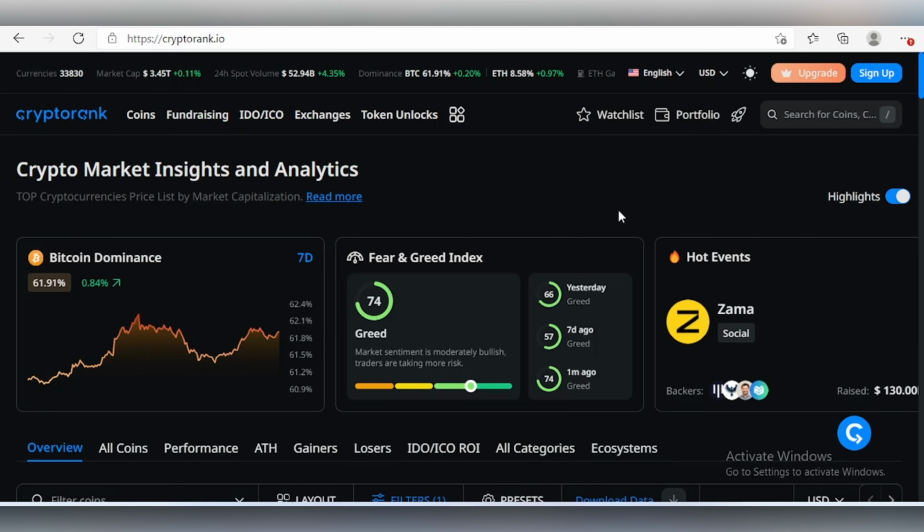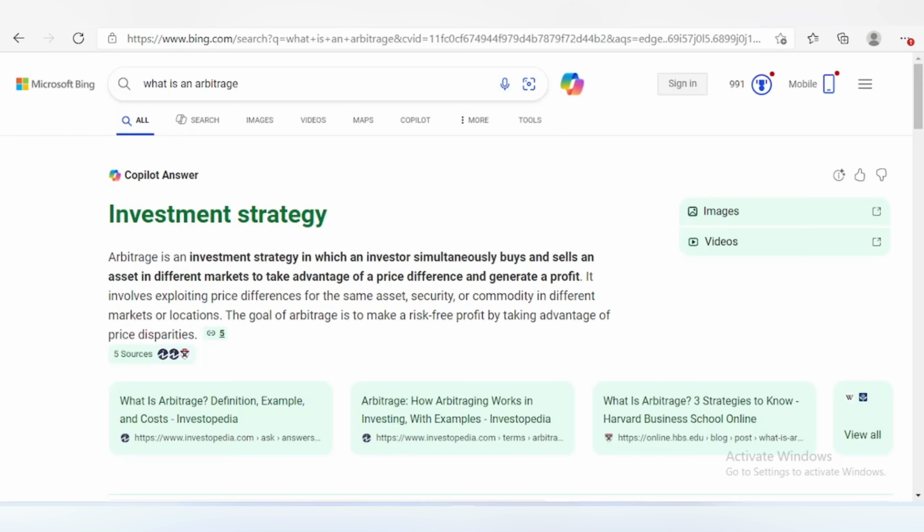In case you don't know what arbitrage is, let's take a brief look at the internet. Arbitrage is simply an investment strategy in which an investor simultaneously buys and sells an asset in different markets to take advantage of price differences and generate profit.